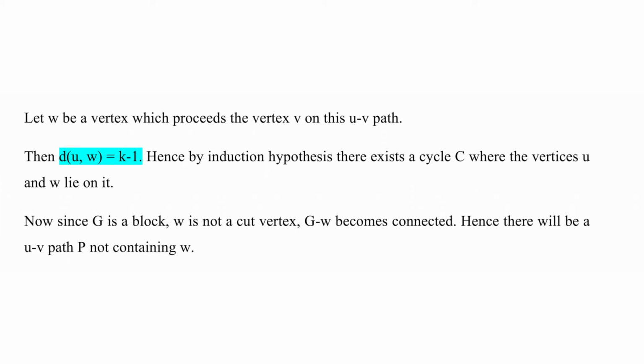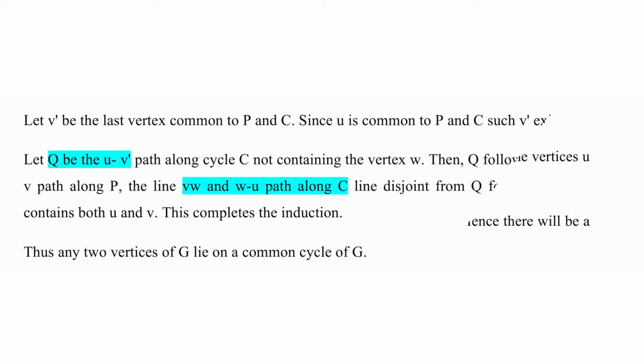Now, since G is a block, w is not a cut vertex, so G minus w becomes connected. Hence, there will be a uv path P not containing w. Let v' be the last vertex common to P and the cycle C. Since u is common to the path P and the cycle C, such a v' exists. Let Q be the uv' path along the cycle C not containing the vertex w.